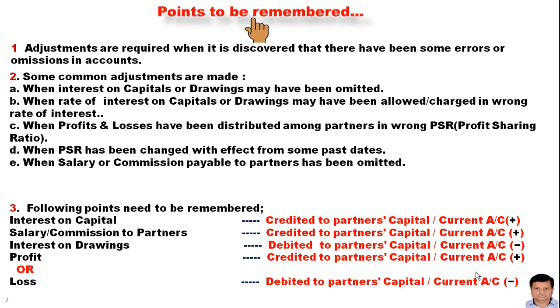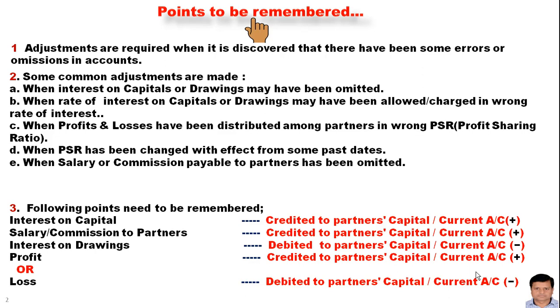So you need to focus on this point very carefully, that if interest on capital is not allowed to any partner, it means we need to give him or her interest on capital. In that case, we will credit the amount of the interest on capital to the concerned partner's capital account. It means we need to add the amount. In the same way, if the salary or the commission has not been given to the concerned partner, we will add the amount of the same to the partner's capital account.